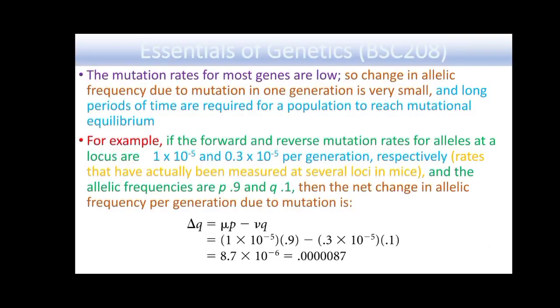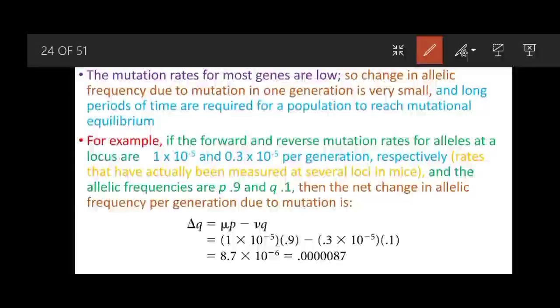The mutation rates for most genes are low. So the change in allelic frequency due to mutation in one generation is very small, and long periods of time are required for a population to reach mutational equilibrium.